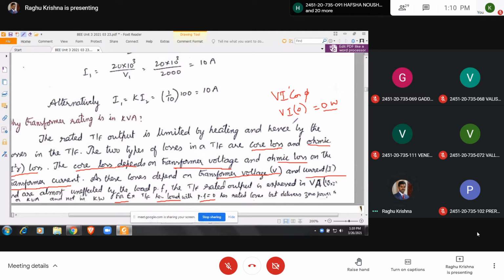That's why the transformer is rated in kVA. The transformer has a load with power factor equal to 0, has the rated losses, but delivers 0 power. As the core losses are proportional to voltage and copper losses are proportional to current, the rating of the transformer is in kVA, not in kilowatt.